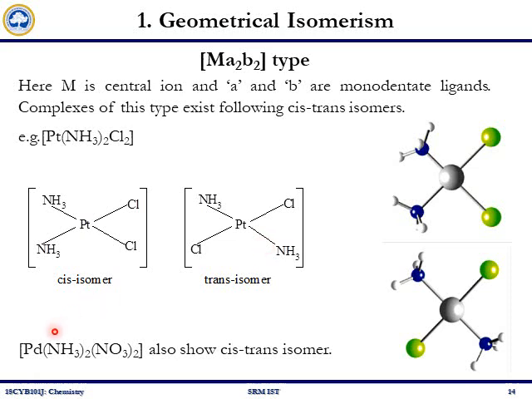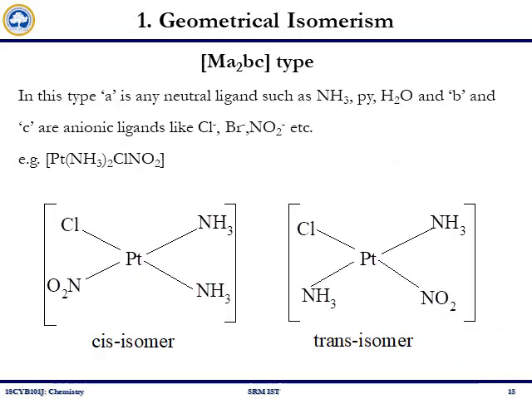Another example is a palladium based complex, which can exhibit cis trans isomers. Next, Ma2bc type. Example, a platinum based complex having 2 ammonia, 1 chloride and 1 nitrate ligand.